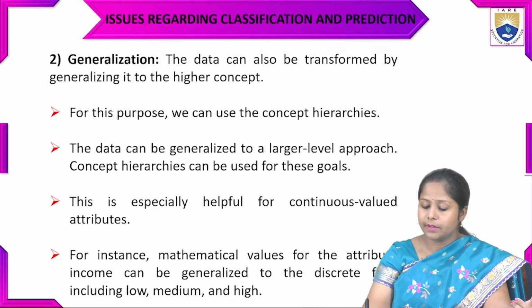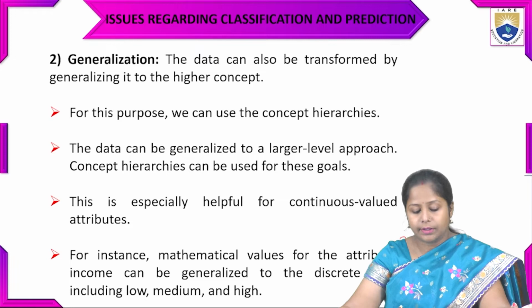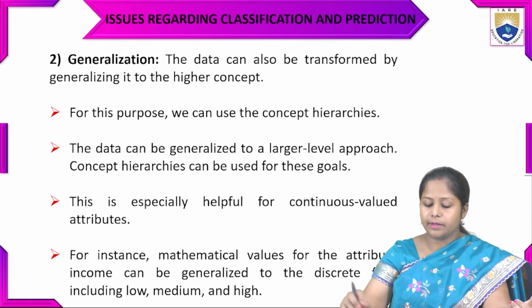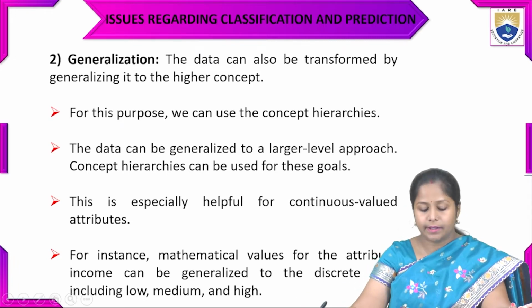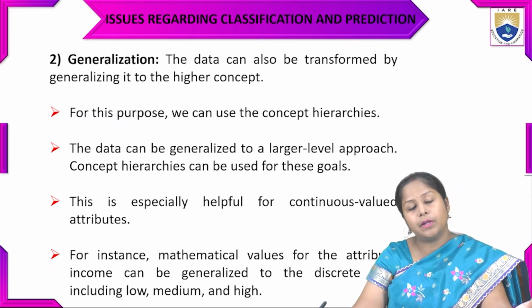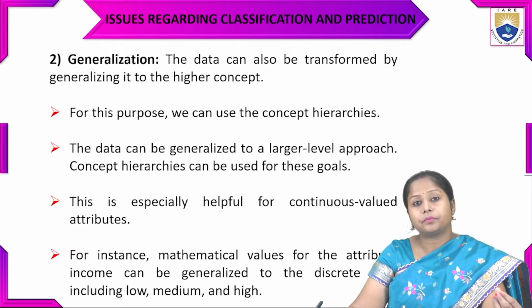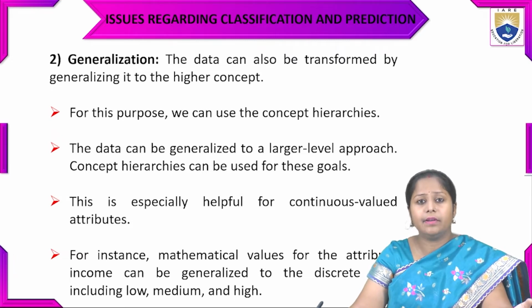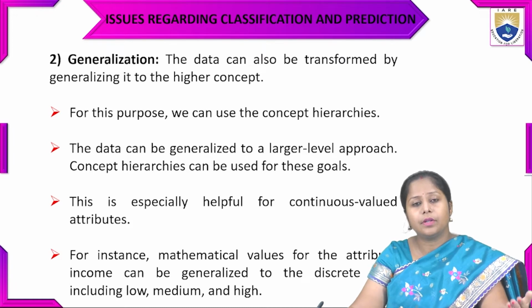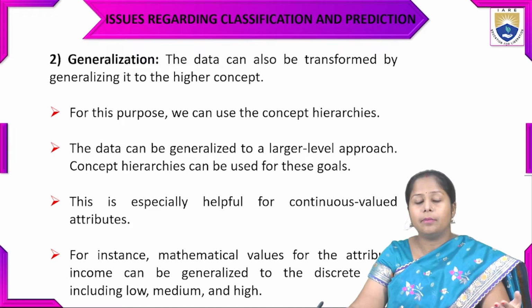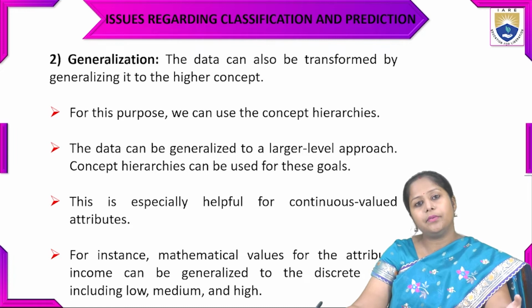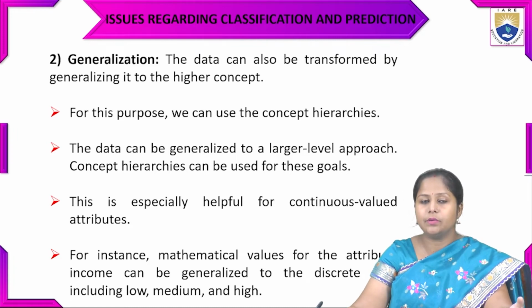So for instance, the numerical value for the attribute income can be generalized to a discrete field, like low, medium, or high. If we add a class label, that will be the type of the income, high, low, or medium. So these types of classification and generalization we can use in this transformation phase.